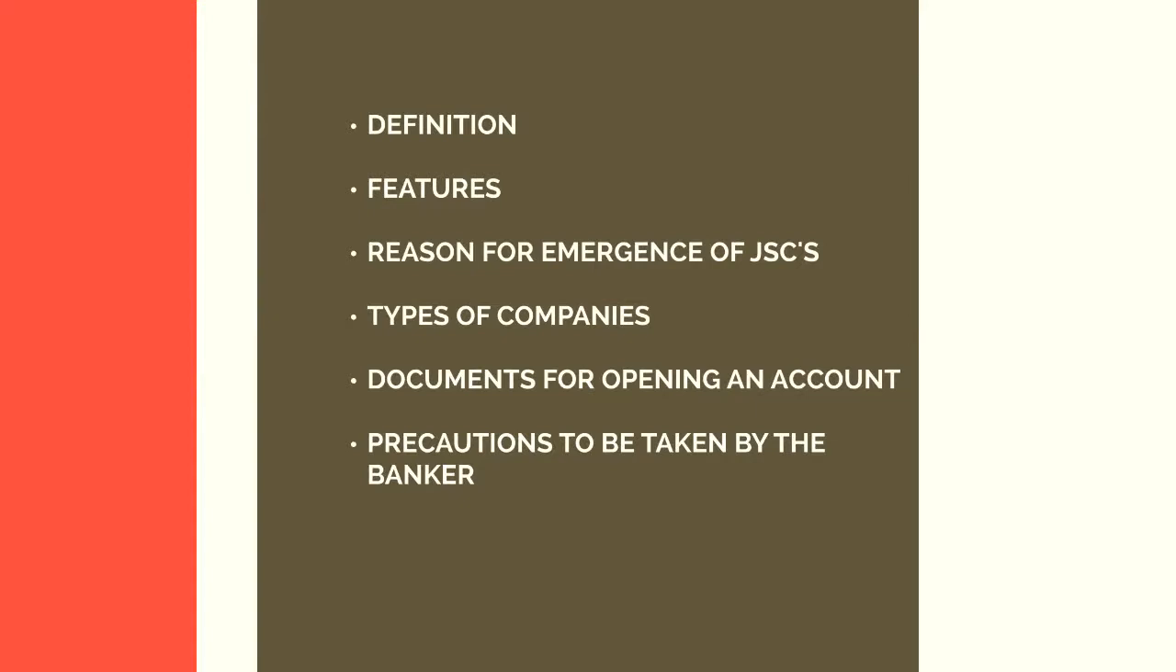The features of a joint stock company: firstly, it is an artificial legal person. What is meant by artificial legal person? It means that the company is not a human being. It has been created by law and therefore is an artificial person which is legally created. The second feature of a company is that it is a separate entity distinct from its members.